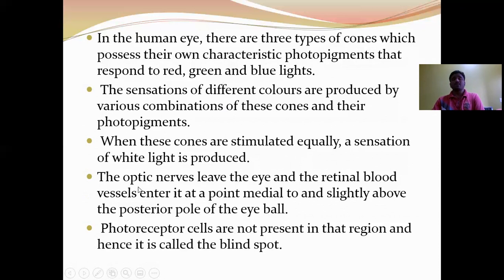The optic nerves leave the eye and the retinal blood vessels enter it at a point medial to and slightly above the posterior pole of the eyeball. That region we call the blind spot. The posterior portion of the eyeball where the optic nerve emerges is called the blind spot because the photoreceptor cells are absent at that region.